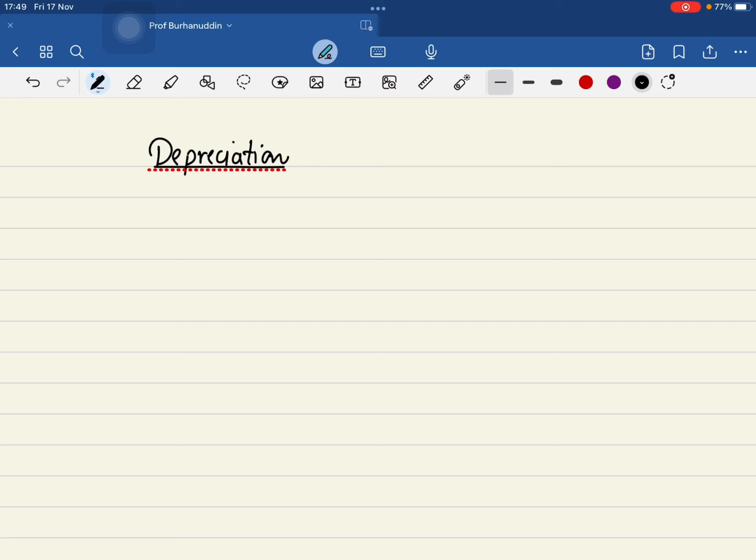Depreciation. Now, the basics are, say for example, you are buying an asset. Let's say a phone or car or any machine or AC or anything. So, you are buying a car. Let's say this is a car. So I got this car for 1 lakh rupees.